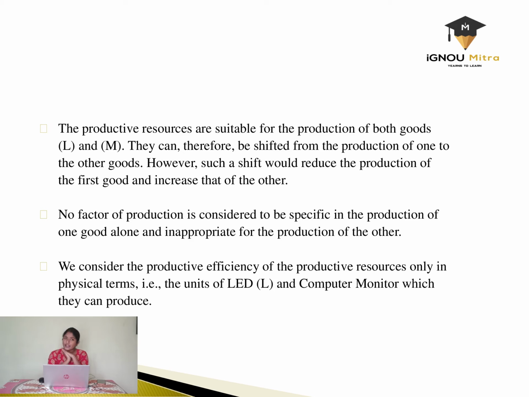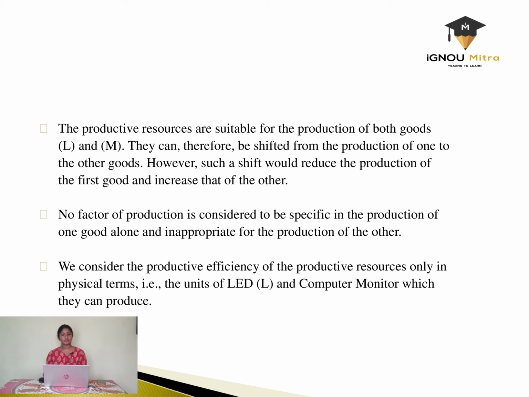The resources that we use or the inputs that we use can be equally used in the production of both the products. They can therefore be shifted from the production of one to the other. That is, the resources used for the LED can also be used in the production of computer monitors, and because of that, either one can be produced and there is a certain trade-off between both these products.